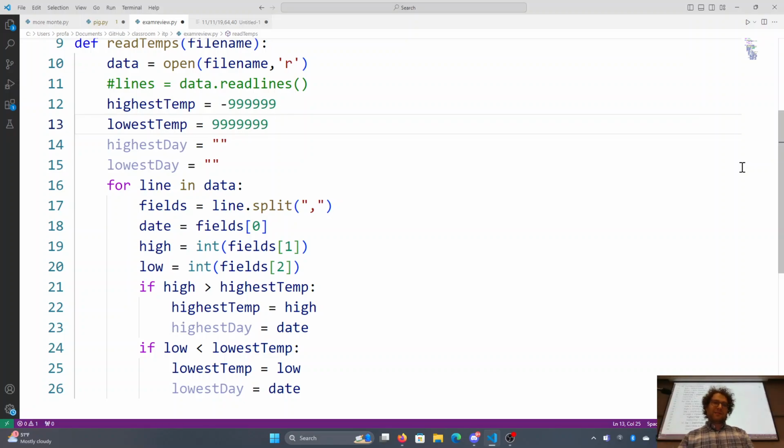Why? Well, I can guarantee you that the actual temperature is going to be lower than this, and I can guarantee that the highest temperature is going to be something higher than this. But I can't guarantee that for 0. 0 might actually be hotter than it actually gets, and therefore if you put in 0, it might not actually record your hottest temperature if your hottest temperature is like -2.